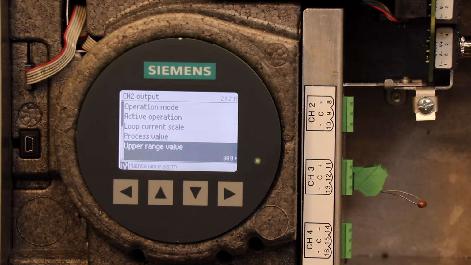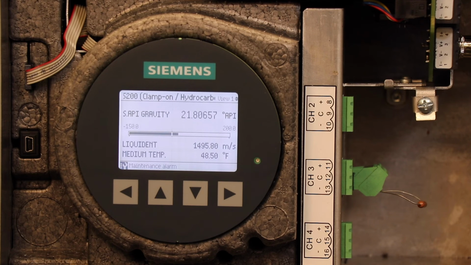So now we'll be able to identify the different cuts of products or interfaces as the different APIs are represented on the 4 to 20 milliamp scale. So now this meter has been set up to detect interfaces for API gravity.